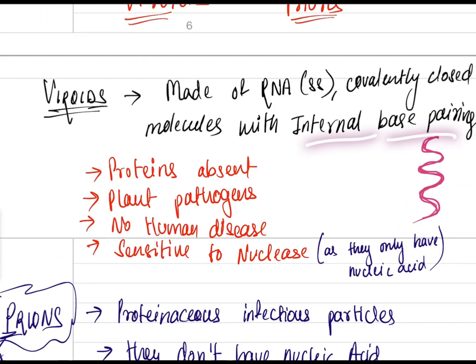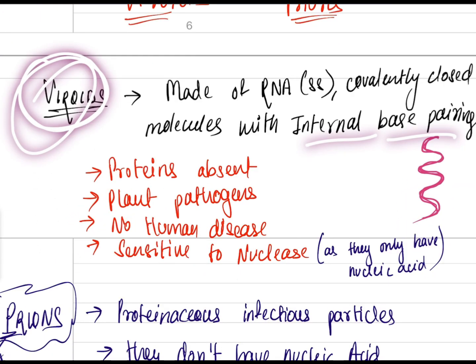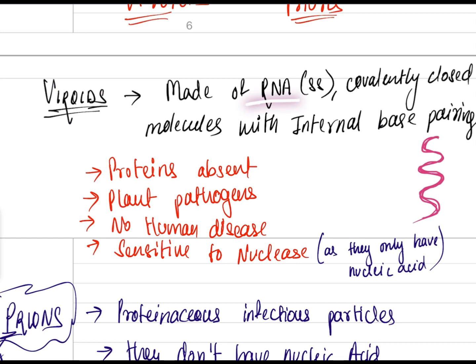Now see, viroids. They are made up of single stranded RNA, covalently closed molecules with internal base pairings, meaning they have base pairing within themselves. Like G triple bond with C and A double bond with T. Is it correct?